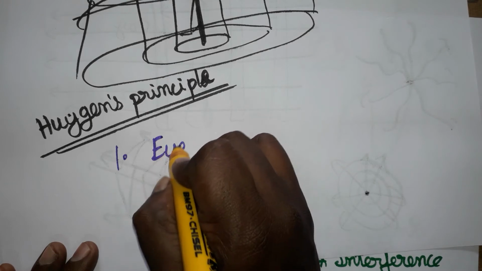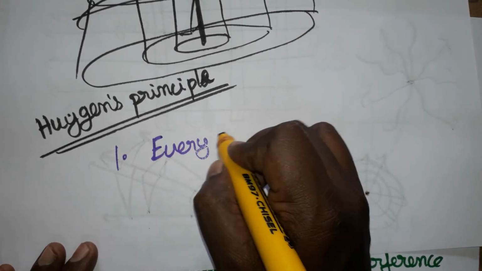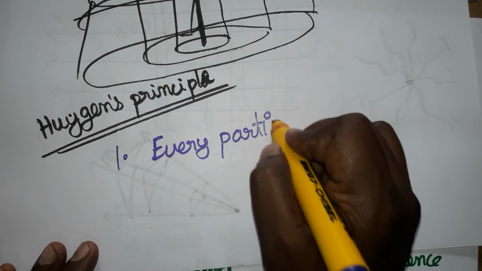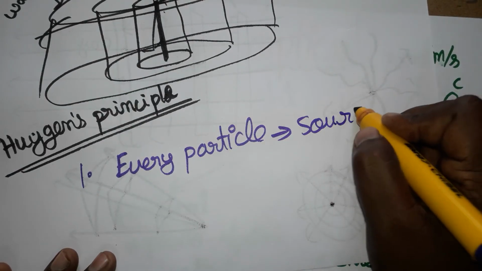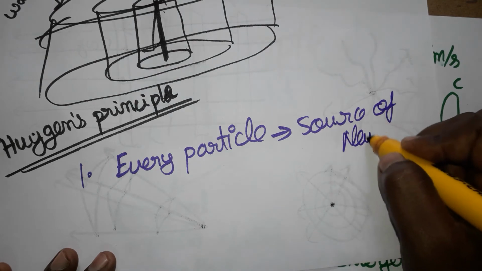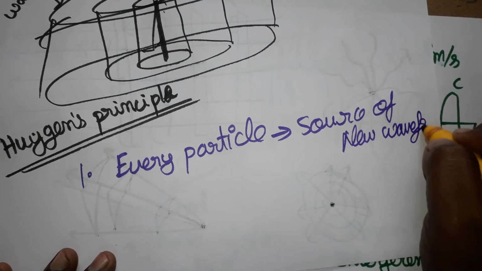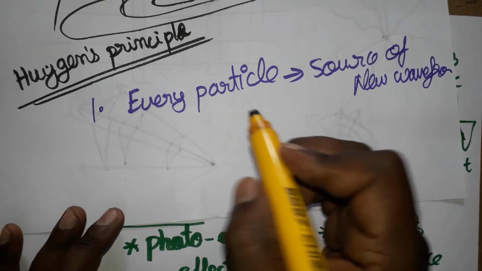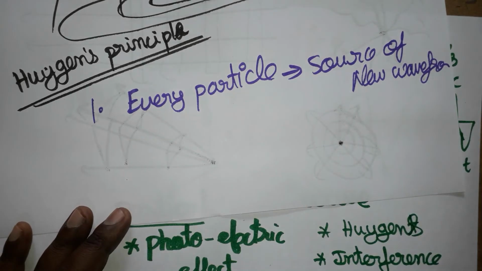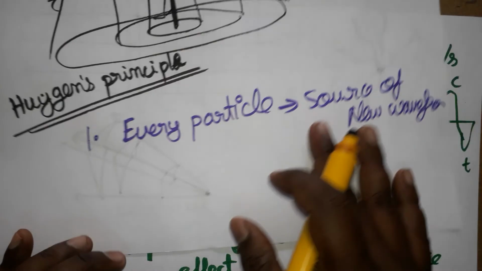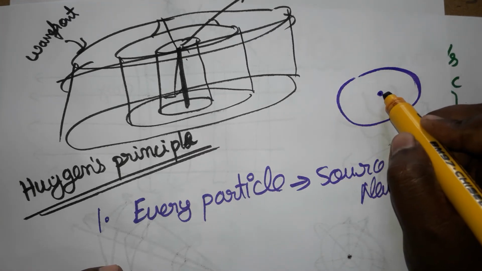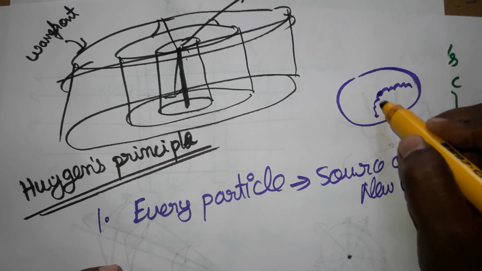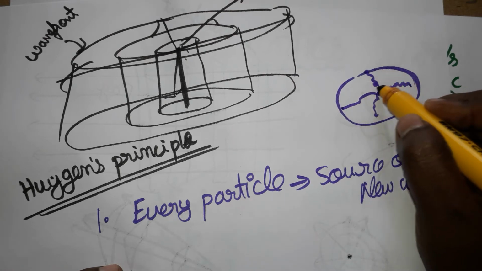Huygens first postulate: every particle will act as the source of a secondary wavefront, a source of a new wavefront. Okay, let's see the meaning of this statement. Imagine a lake: if you throw a stone, the next particle will proceed as a source of a new wavefront.